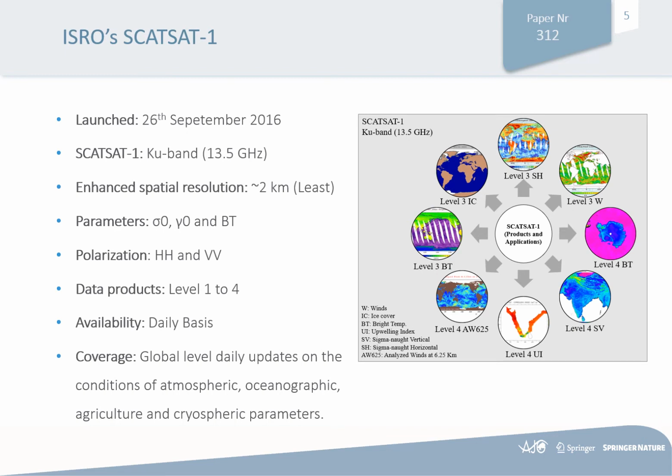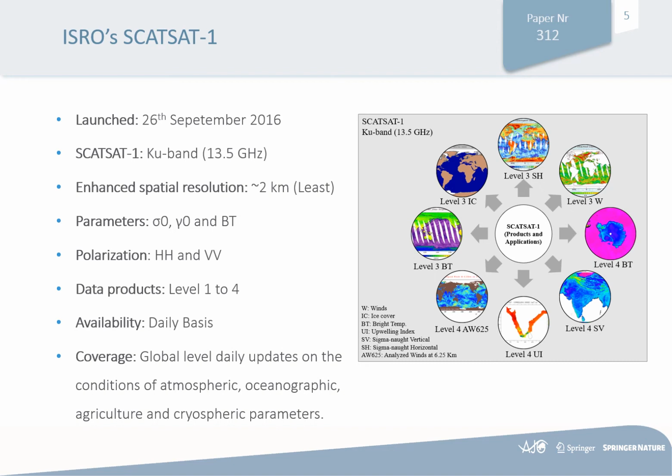Another one is the ISRO Scatterometer Satellite 1, also referred to as ScatSat-1, a microwave sensor launched on 26 September 2016. It works on the Ku band at a frequency of 13.5 gigahertz, and it offers data products at a lowest resolution of 2 kilometers.